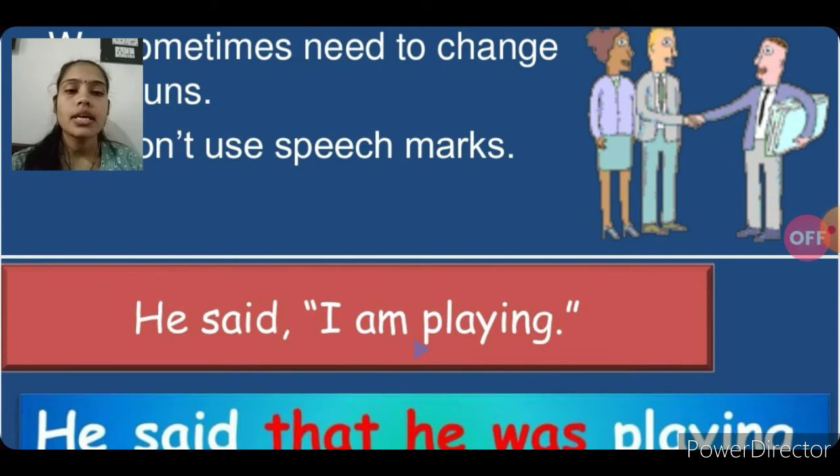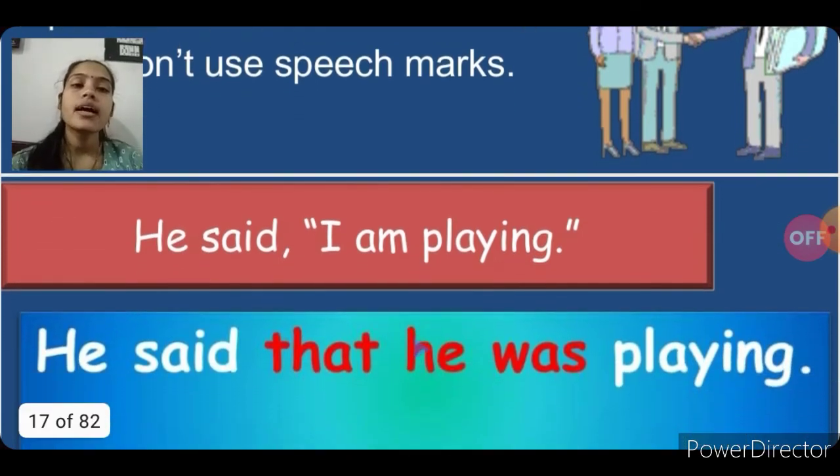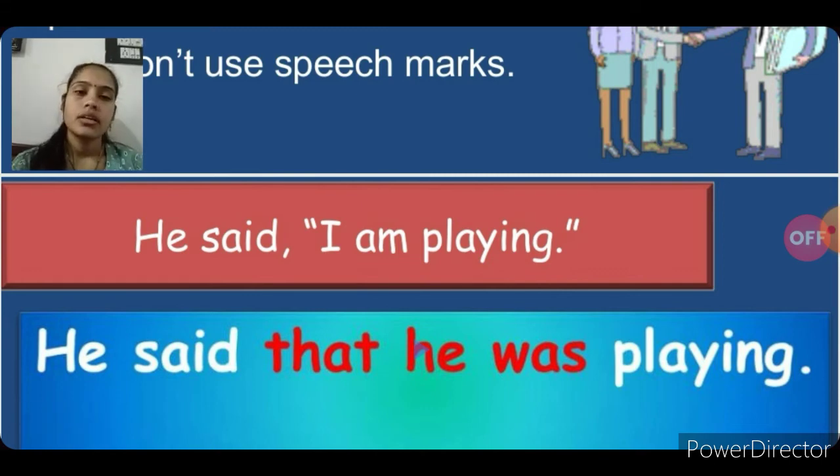So students, say in this example, he said, I am playing. Here the comma will be removed, the inverted commas also will be removed, and between the reporting verb and the reported speech we will use the conjunction that.